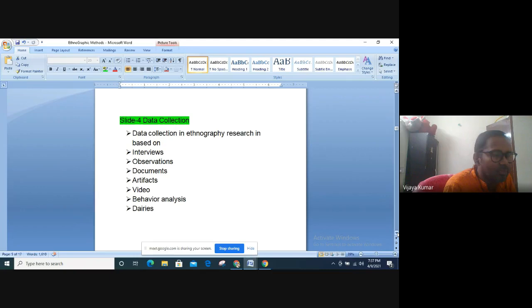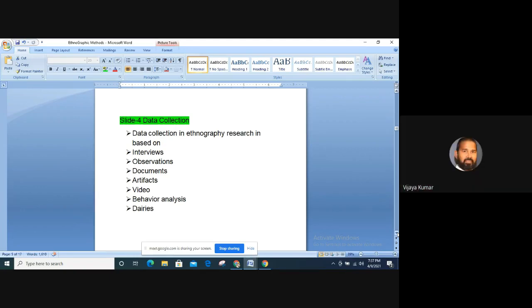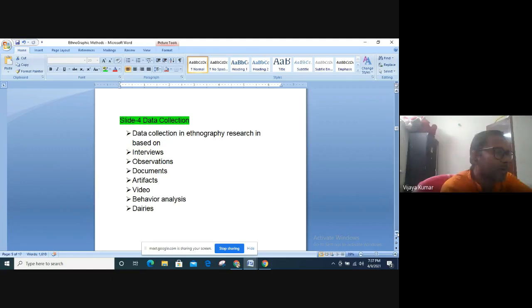Secondly, observations. What do you mean by observations? Going and directly observing the classroom. When you say that something is fundamentally wrong with the existing teaching approaches, it's a sweeping statement. If you say that there is something fundamentally wrong with the existing practices of teaching, people will look at these statements with a lot of scorn. They will challenge your opinions.